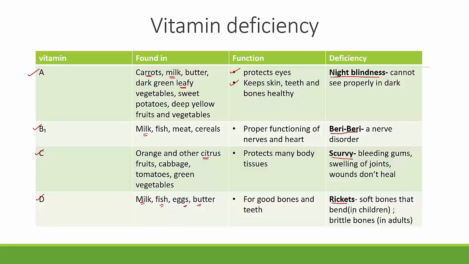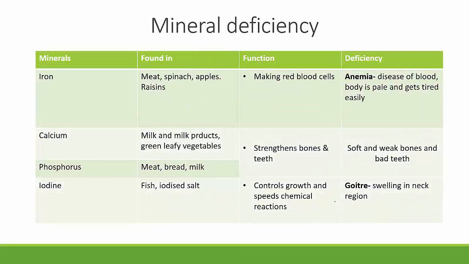Now, if rickets is seen in small children, it leads to soft bones that bend. Whereas if an adult who is full grown ends up with vitamin D deficiency, their bones become very brittle and they tend to break. We have four examples here also.